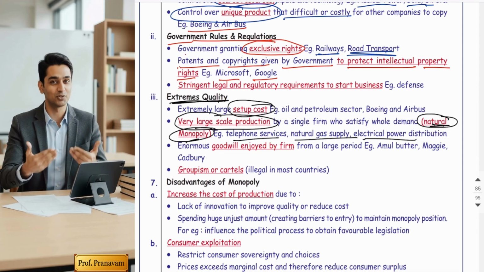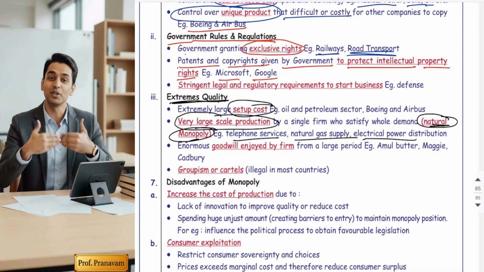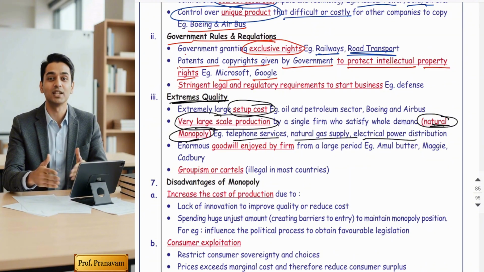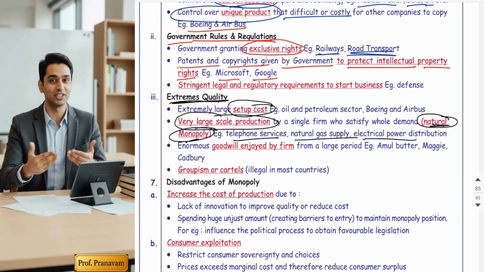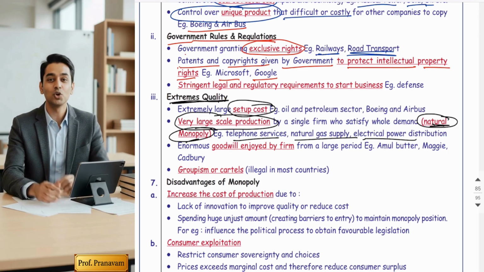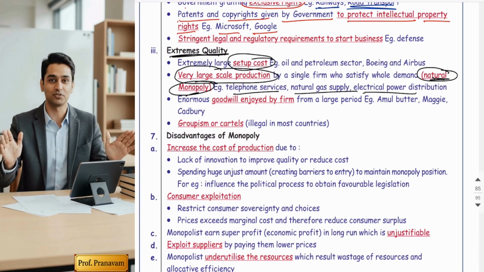China in the world is a manufacturing hub. You know why they are a manufacturing hub in the entire world? Because they are enjoying natural monopoly. They are producing products on such a large scale, and enjoying such minimum cost, that no one can bear that. No one has still achieved that level of cost of production.